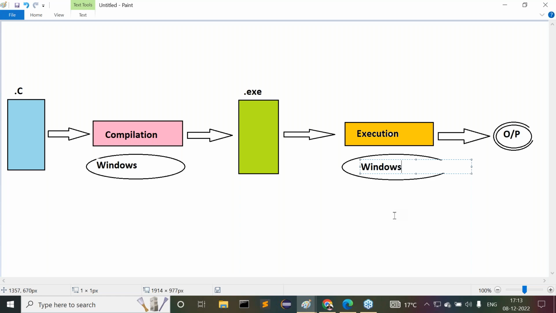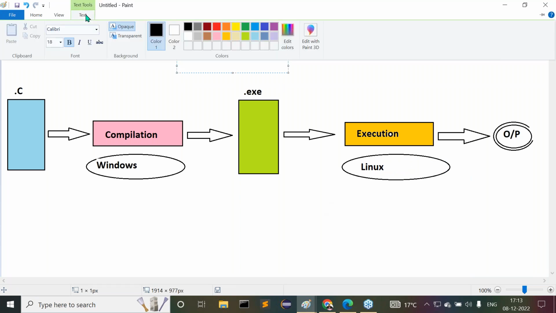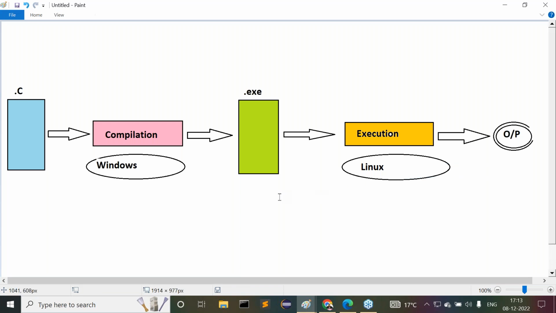But what happened there? Listen carefully. For the sake of the discussion, I want to use the Linux operating system. For the sake of the discussion, I want to use what there? Linux operating system. Sir, getting my point or not?